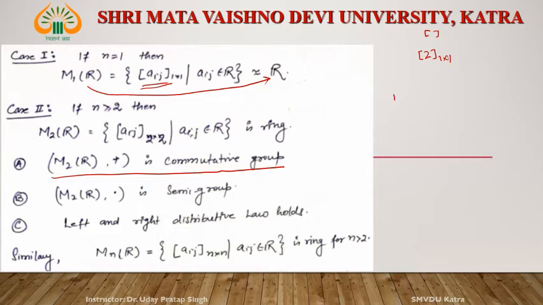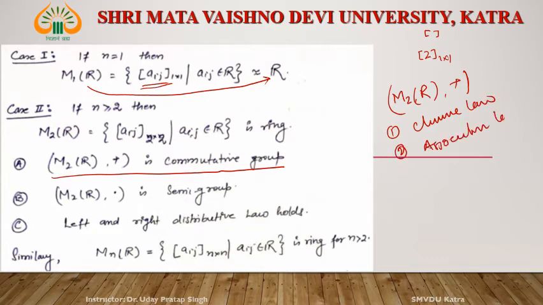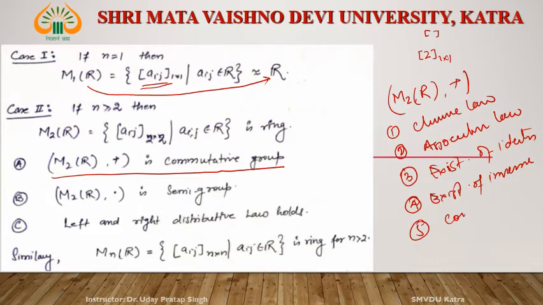It means M2R with respect to addition is closed, that is the closure law, associative law, existence of identity, existence of inverse, and commutative law.